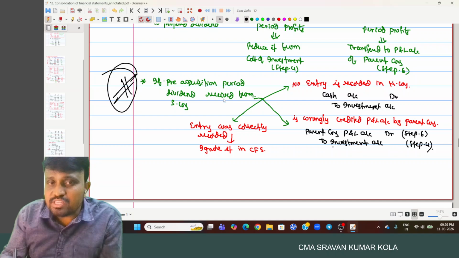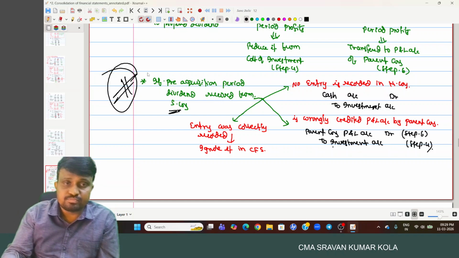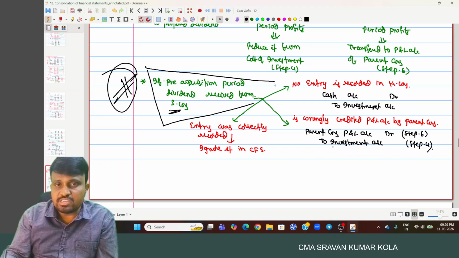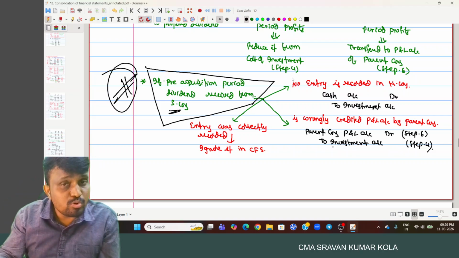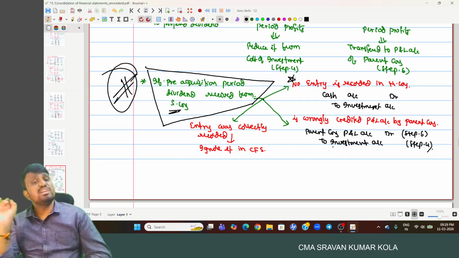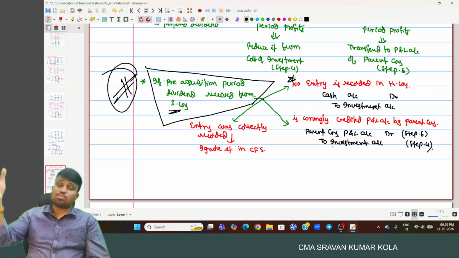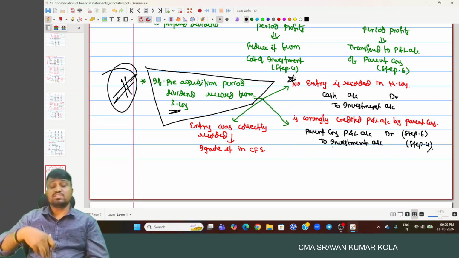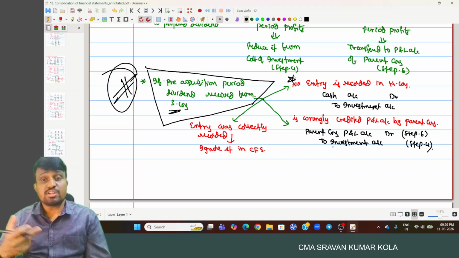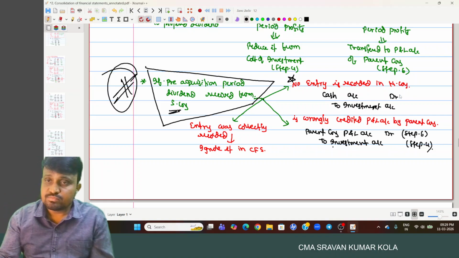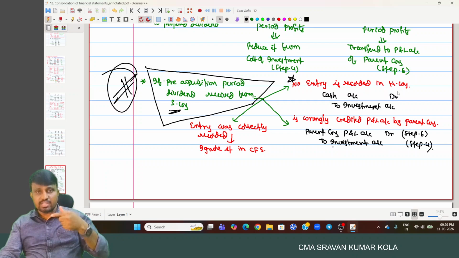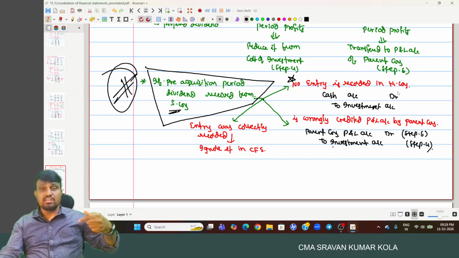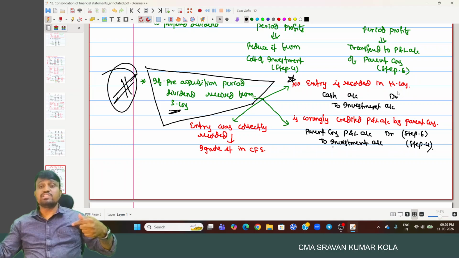So if the pre-acquisition period dividend is received from the subsidiary company, in that case, three possibilities are there. For example, the problem says no entry is recorded in the holding company. Pre-acquisition dividend was announced by the subsidiary company and we received this dividend also, but no entry is recorded. Then now record the entry. What is the entry? Cash account debited to dividend income. The dividend income we transfer to investment, reducing it from investment if it is pre-acquisition, and transferring to the profit and loss account if it is post-acquisition.